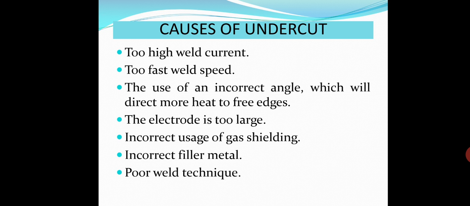So what are the causes of undercut? I have already told the setting of current and voltage. Next is incorrect weld design, faulty weld technique. These are the common causes.